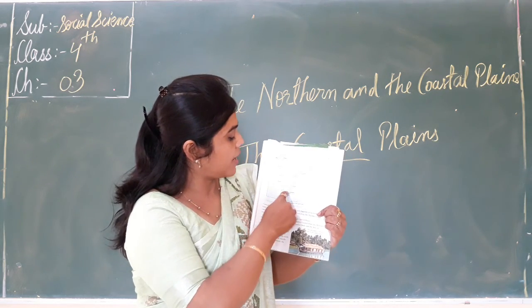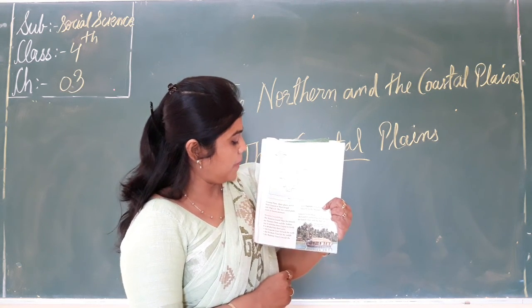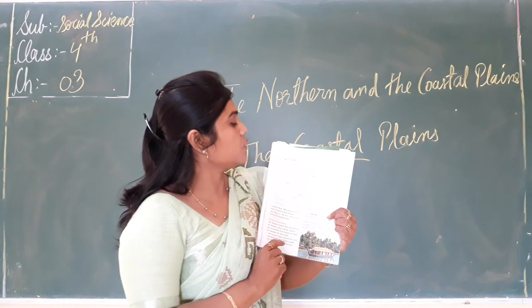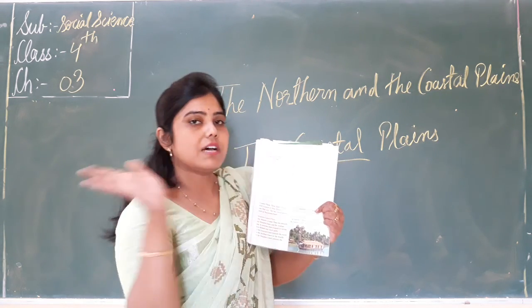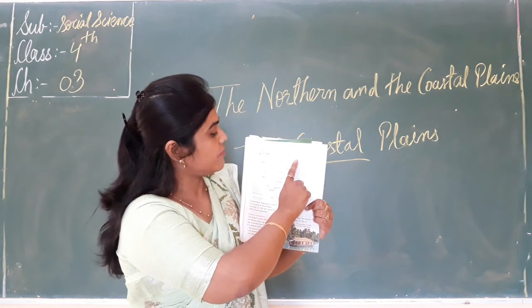What will we call this shaded part? That is the coastal plains. These plains stretch from Gujarat to West Bengal. See, in the west there is Gujarat and in the east there is West Bengal.